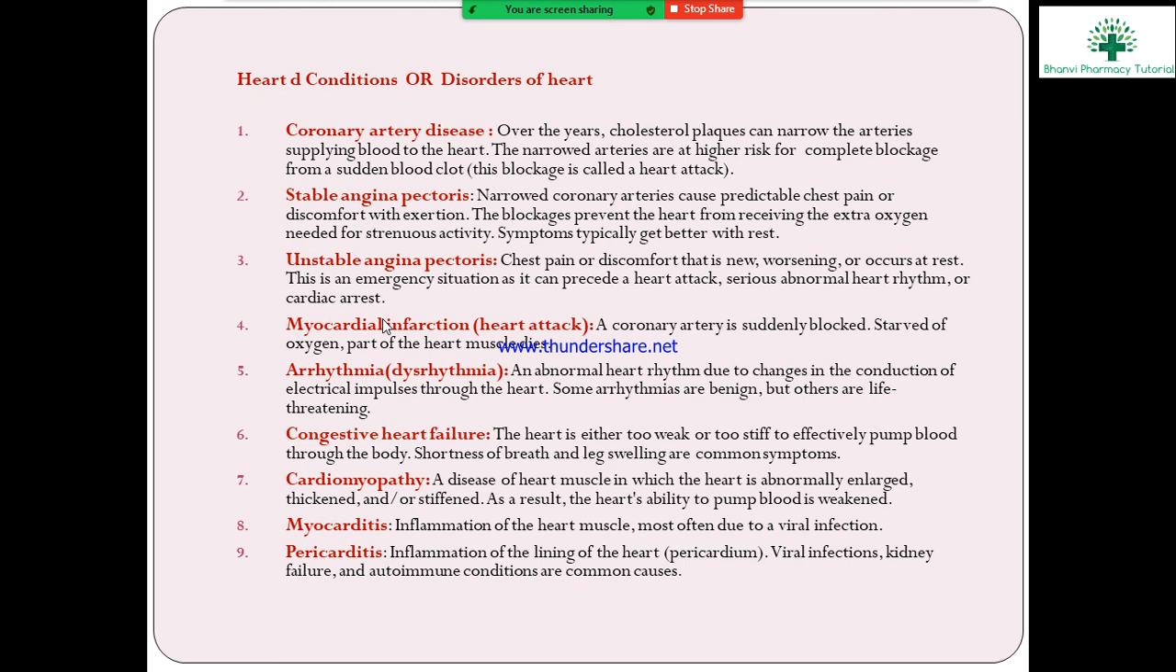Next, pericarditis. Pericarditis means inflammation of the lining of the heart. You know the pericardium is the lubricating outer covering of the heart. Viral infections, kidney failure and autoimmune conditions are common causes. Pericarditis is inflammation of the lining of the heart, the pericardium; viral infection and kidney failure can cause this disorder.